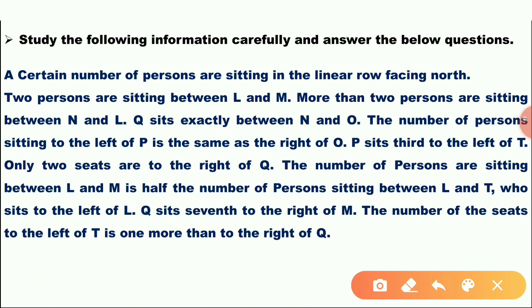Q sits 7th to the right of M. The number of seats to the left of T is one more than to the right of Q.